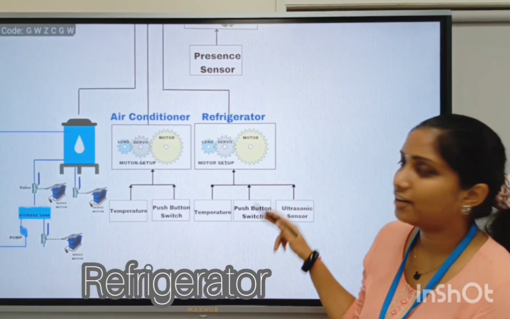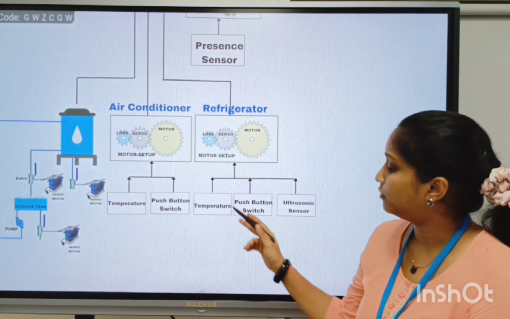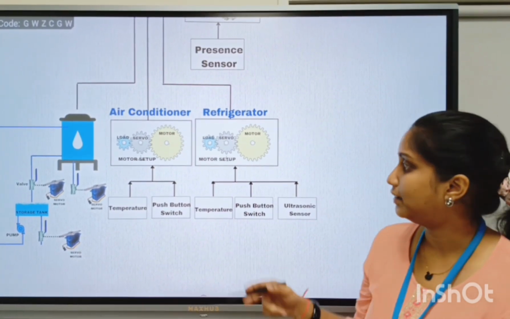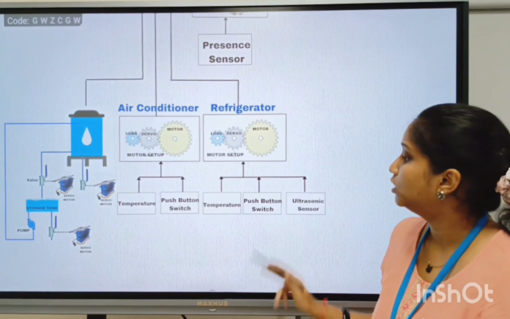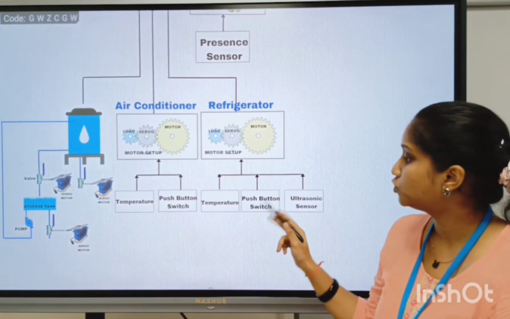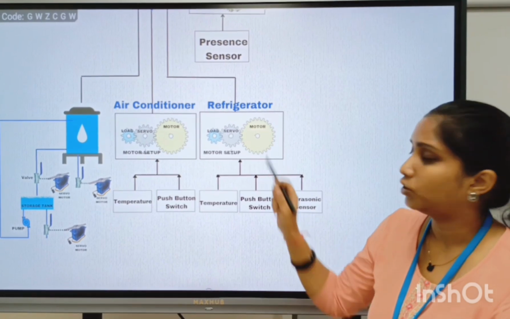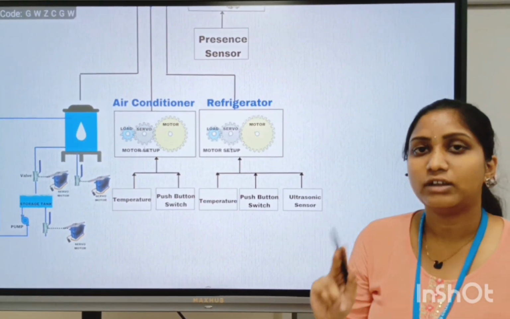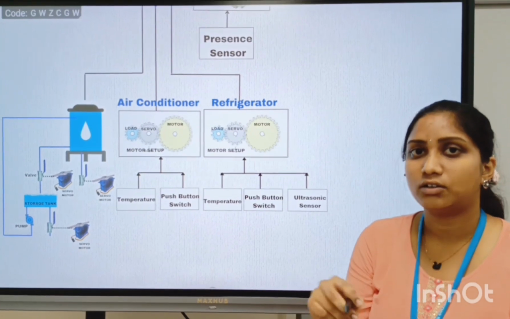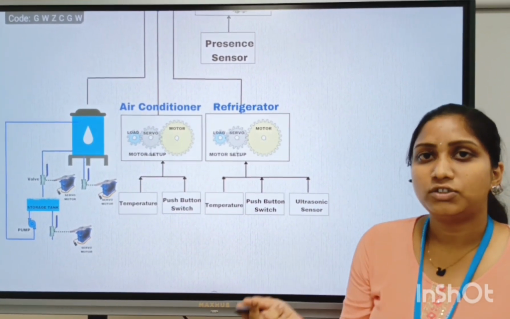This is the circuitry we have designed for the refrigerator. Here we are considering a temperature of 5 degrees in the refrigerator. If the temperature falls below 5 degrees, then a signal will be sent to the servo to disconnect the connection between load and the motor. Here we are installing a push button switch. This push button switch will be used to remove the connection between the load and the servo motor when a person opens the door. We are also installing an ultrasonic sensor at the door. If the person leaves the premises when the door is in open condition, then this sensor will send a signal to the fridge to disconnect the light.